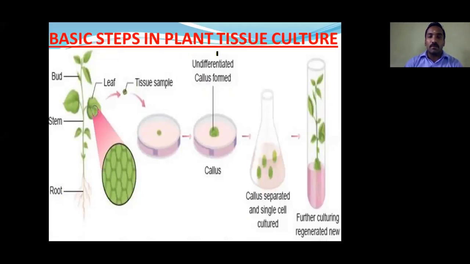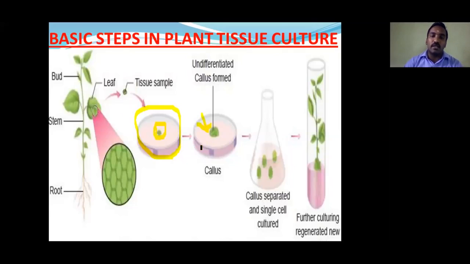Here, the diagrammatic illustration gives us the basic steps in plant tissue culture. First, we are going to take one explant. As I already told, an explant means a small piece taken from the leaf and kept in the culture medium; that is called an explant or inoculum. Now the explant is kept inside the lab under aseptic condition in the laminar airflow chamber.